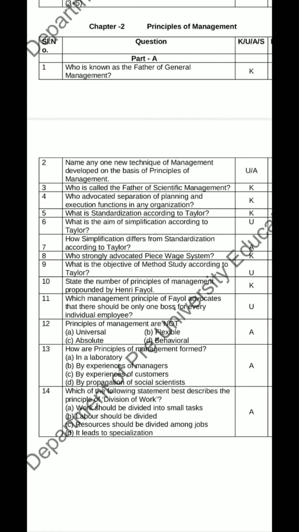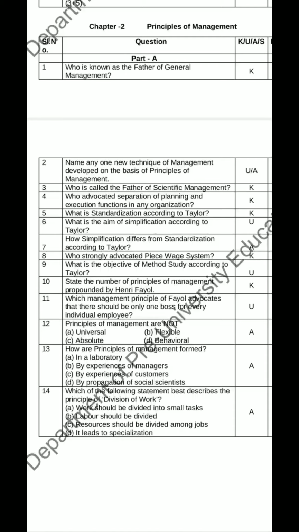Question number 5. What is standardization according to Taylor? The answer is standardization refers to setting of standards to each and every activity, resources and methods of production is called standardization according to Taylor.